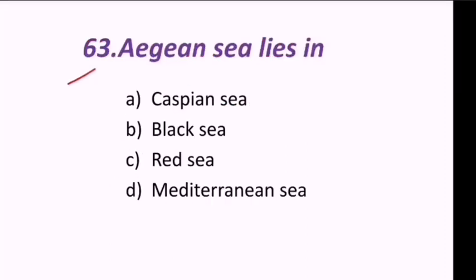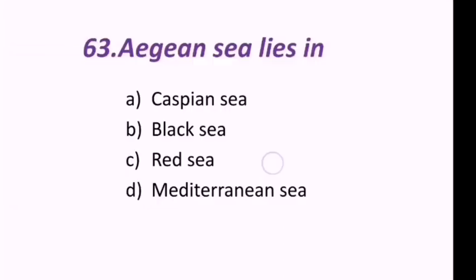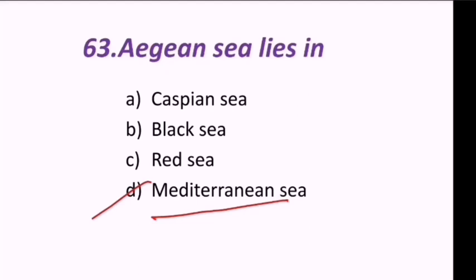Next question. Aegean Sea lies in Caspian Sea, Black Sea, Red Sea or Mediterranean Sea? Aegean Sea, this is very important. It lies in Mediterranean Sea, not in Black Sea. So the correct answer is D, that is Mediterranean Sea.